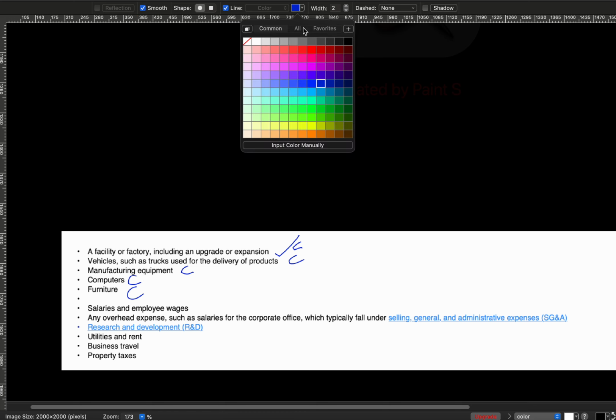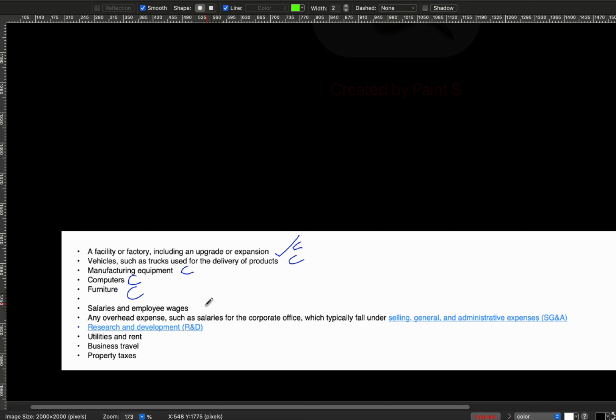On the other side of the coin, employees' salaries and wages are revenue expenditure. Overhead costs, such as salaries for corporate staff who work in offices and administration, are revenue expenditure.